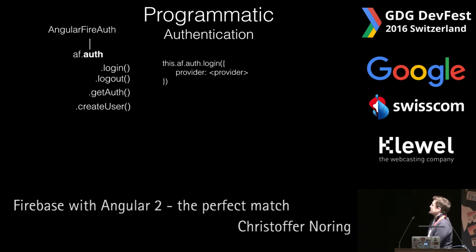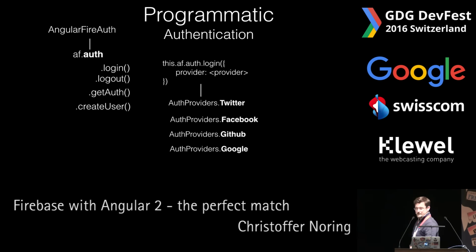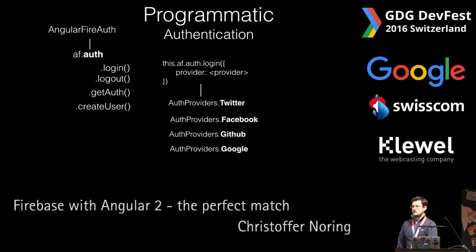When you log in, you can either specify an email password or you can give it a provider, and the available providers would be Twitter, Facebook, GitHub, and Google. So you see, it's very, very simple to log in your user. You just need to do the setup that I talked about and specify a provider, and your user is logged in, and they're ready to see your data. Of course, this is only authentication.